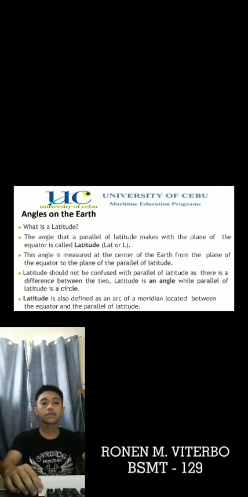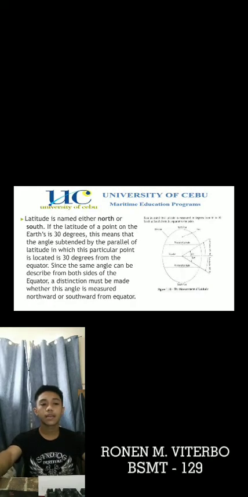Latitude should not be confused with parallel of latitude, as there is a difference between the two. Latitude is an angle while parallel of latitude is a circle. Latitude is also defined as an arc of a meridian located between the equator and the parallel of latitude. Latitude is named either north or south.